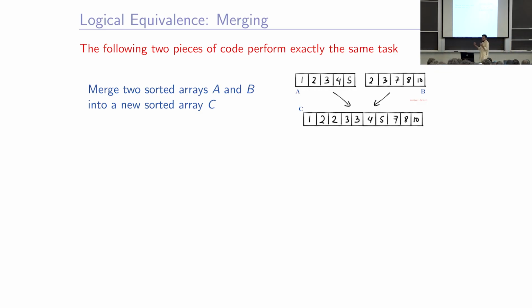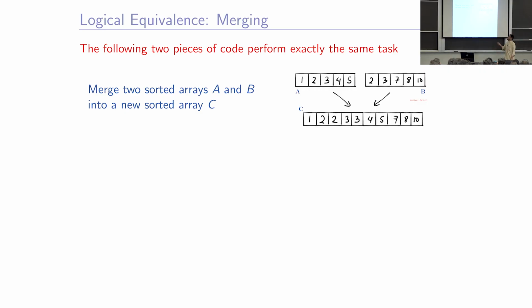Merging is, if I give you two sorted arrays, sorted in increasing order, assumed increasing, you want to merge them, but you do not want to disturb the sortedness. So, the output array is the union of the two, even though we do not know union yet. We combine all the numbers in A and B, but we want to output in sorted order.